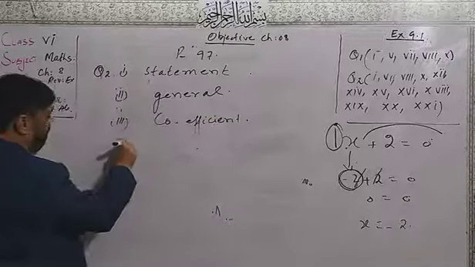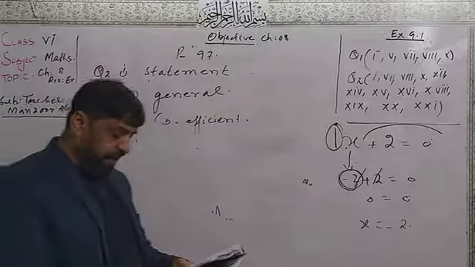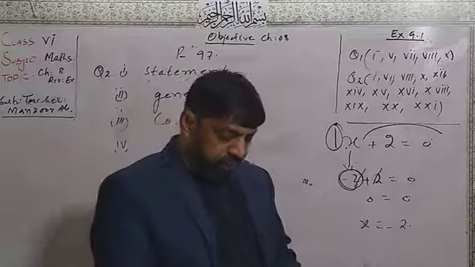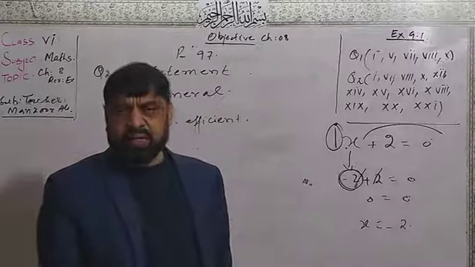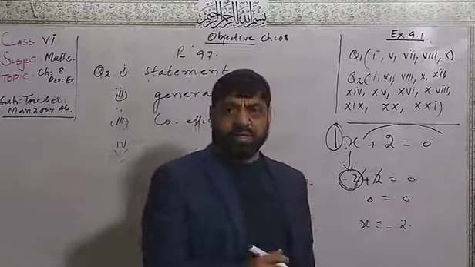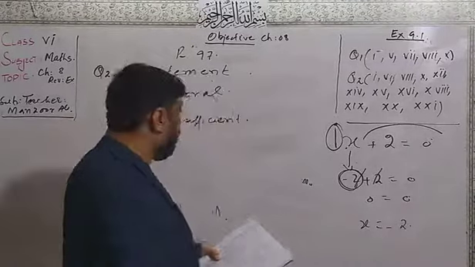Part number 5, the parts of an algebraic expression separated by plus or minus are called dash.